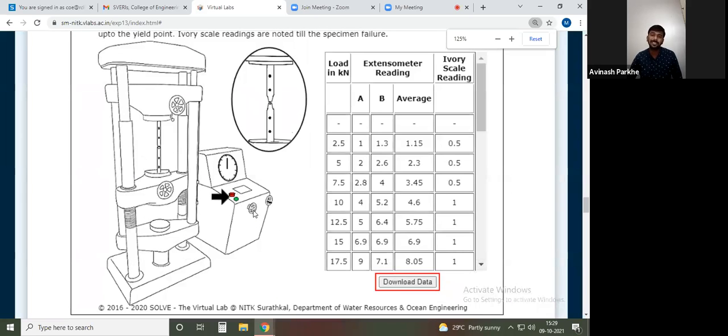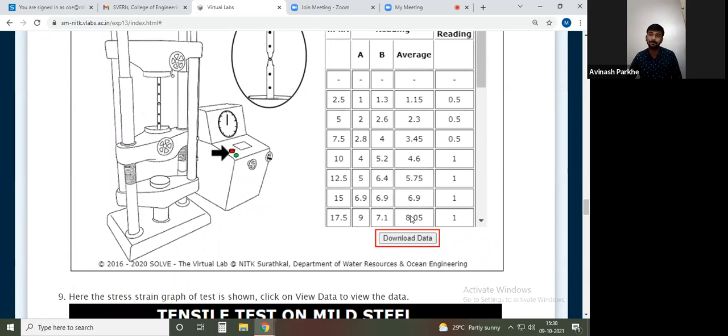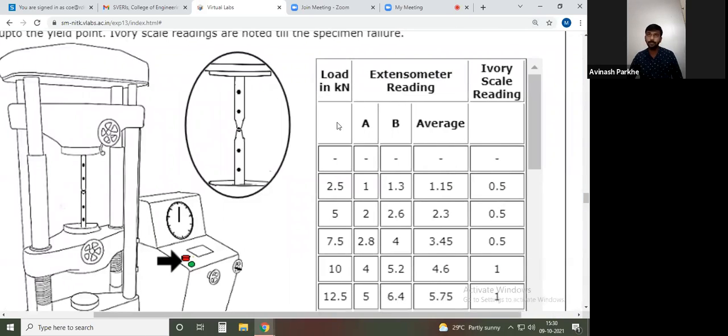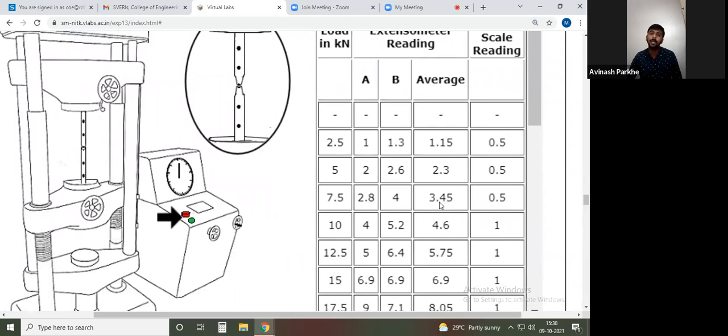Once the machine is started, the specimen is under tension. Automatically the tensile load will be applied on the specimen, and its extension will start. Once the load increases, at the right side we can see a table. In that table, the first column is load, the second column is the reading of the extensometer, point A, point B. Point A means the reading of extensometer number 1, point B means the reading of extensometer number 2, and then you have to take the average, and that average value we consider for further calculation.